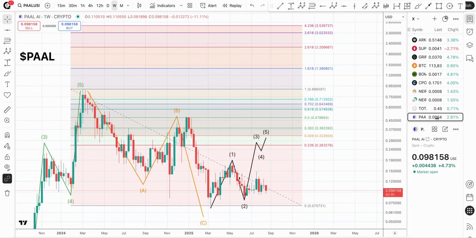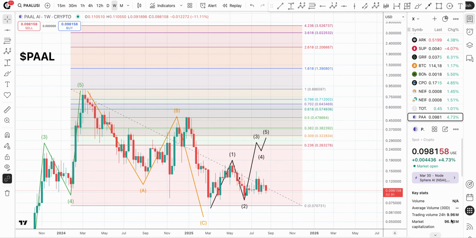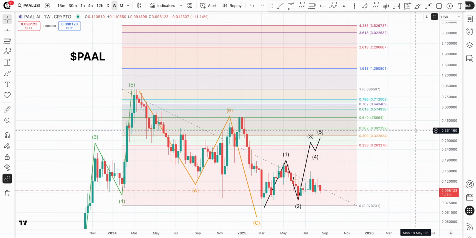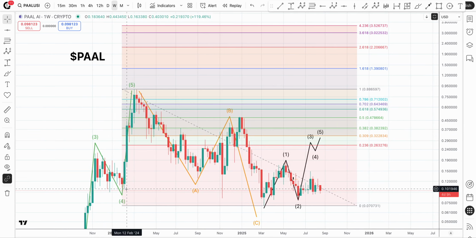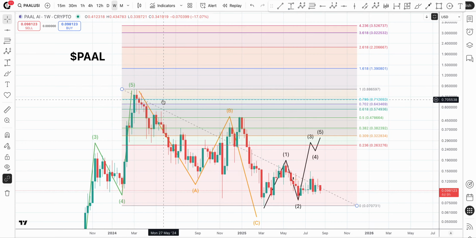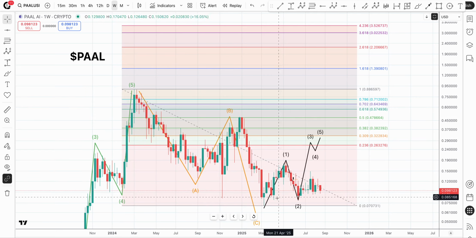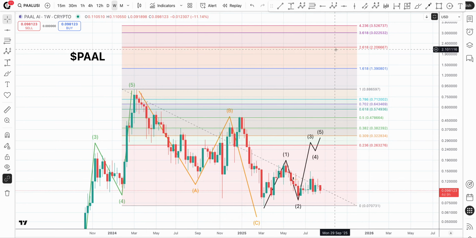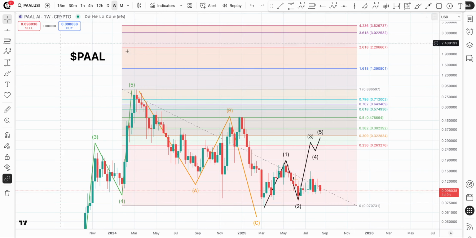Now, what I'll say about PAAL is we look at the market cap, we're at like 100 million. Pretty small cap coin. Won't take as much money for this thing to get running. I mean, you can even look back here. Even in February, it kind of went on a run of its own and popped up. That's like a 9x, 8.5x here, just on what happened earlier this year. So the settle down, not fun, but it was very clean, and I love where we're at, and I do think we have new highs coming here for PAAL. Again, though, not looking up there to that 3.52.